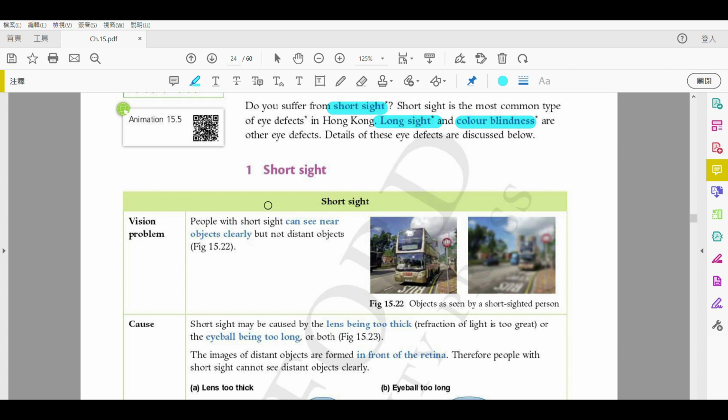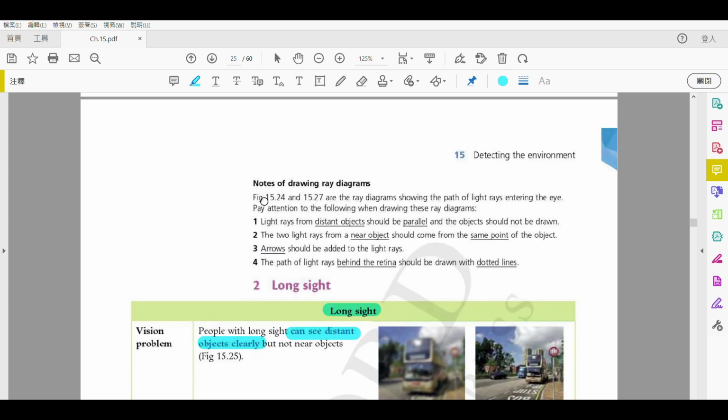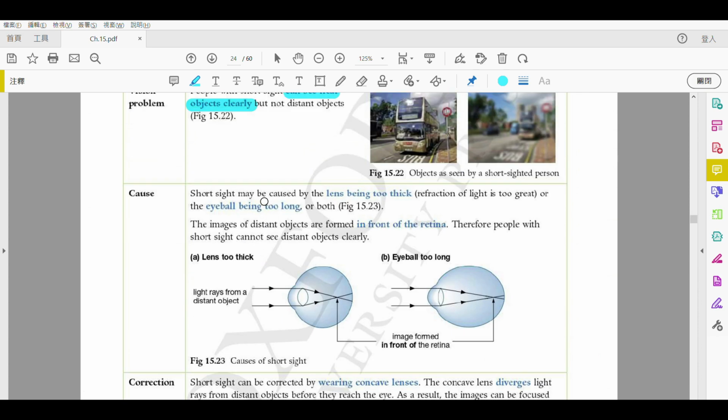By definition, always remember the definition clearly. Okay, so short sight, you can see near objects clearly. Long sight, you can see distant objects clearly. Okay, so do not mix them up. If you mix them up, no matter how well you recite, you understand the concept, you would get everything like oppositely. 你會完全寫晒相反嘅嘢啦。Alright? Okay, so let's get started.